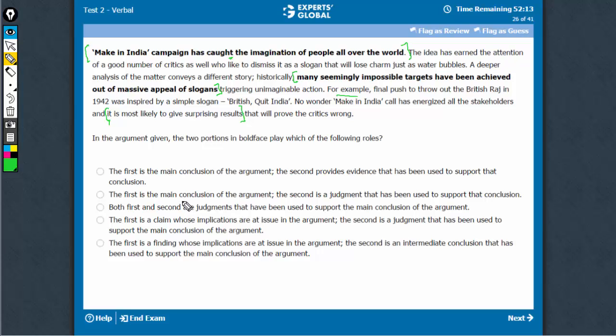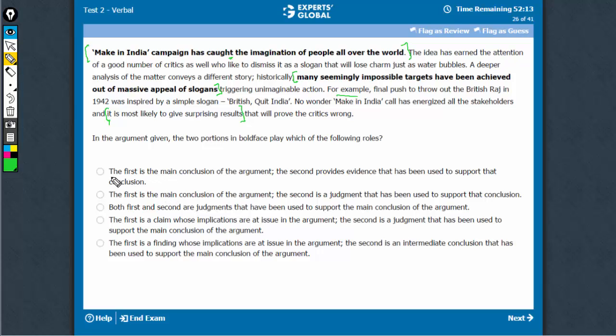Please remember, in the bold-faced questions, never come to the answer choices first. Always have this reasoning done, otherwise the answer choices will confuse you. In fact, in most of the CR questions, it is good to have some bit of thought process, have an idea of what you're going to look for in the answer choices before moving to the answer choices. In sentence correction, it is okay to just come to the answer choices and start using them to help you. But in critical reasoning, it is very important to have some thought process beforehand.